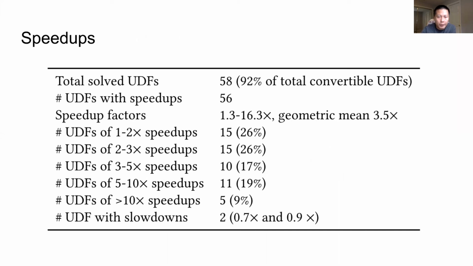Among the 58 solved UDFs, we found that 56 of the synthesized SQLs are more efficient than the UDF counterparts. The speedup factors range from 1.3 to 16.3 with a geometric mean of 3.5. Only 2 synthesized SQL expressions are slightly slower than the original UDFs.